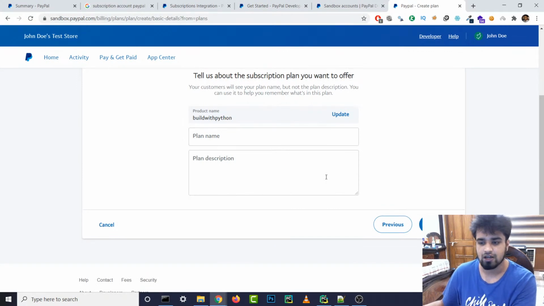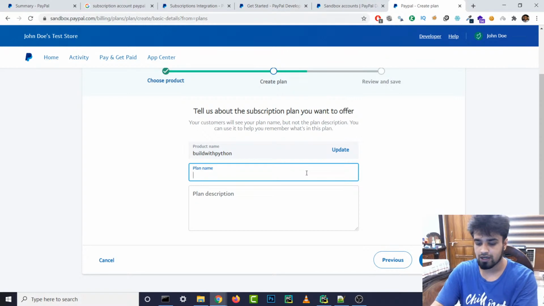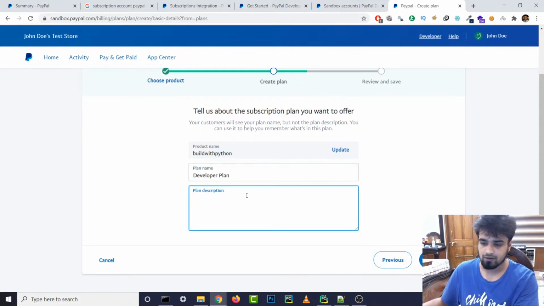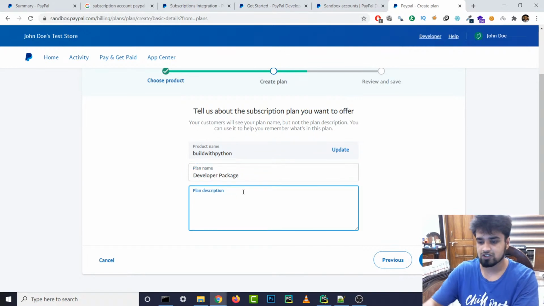Yeah man, we are integrating PayPal with the website. So plan name: your customers will see your plan name but not the plan description. You can use it to remember what's in the plan. So I'm just gonna call it developer plan, right? Or we can just call it developer package, I guess. And plan description, I can just write $10 per month, right?